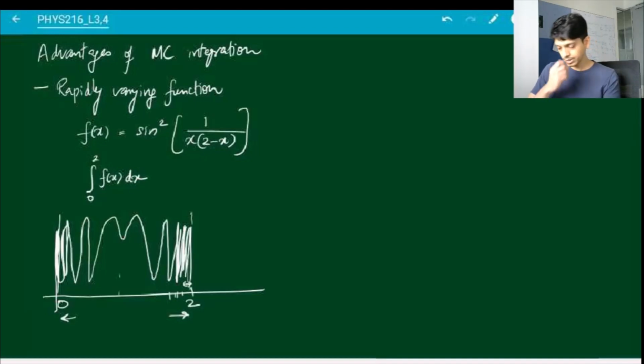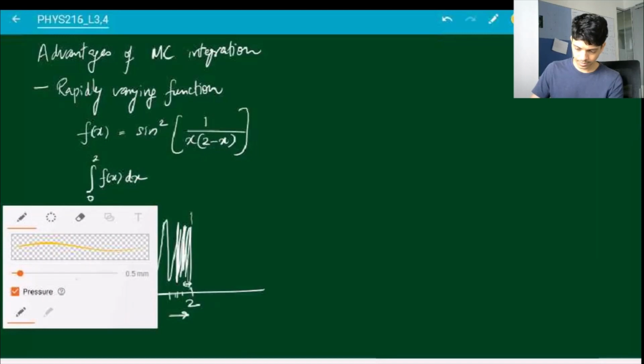So in a situation like this, it can be useful to use Monte Carlo integration, because now all you will do is you will throw some points inside this.